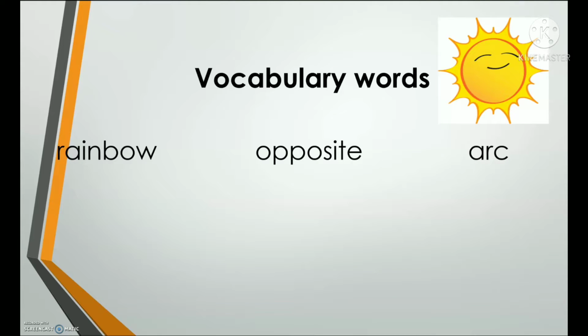Rainbow, rainbow. Opposite, opposite. Arc, arc. Now repeat after me. Rainbow. Opposite. Arc. Very good. Now listen again as I read the second set of words.